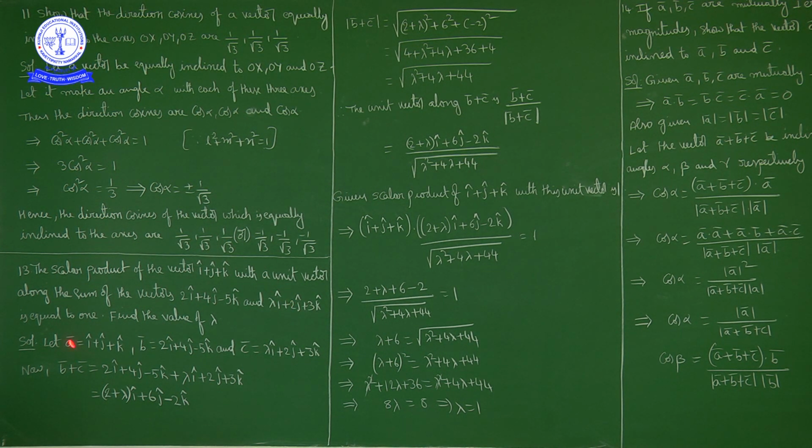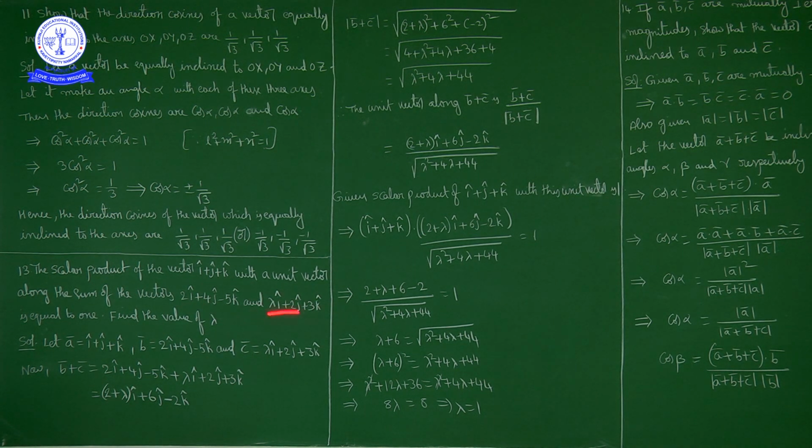Well, consider this as a bar, this vector as b bar and this vector as c bar. Let a bar equal i cap plus j cap plus k cap, b bar equal 2i cap plus 4j cap minus 5k cap, and c bar equal lambda i cap plus 2j cap plus 3k cap. These are a bar, b bar and c bar. Now the sum of the vectors, that is the sum of b bar and c bar.